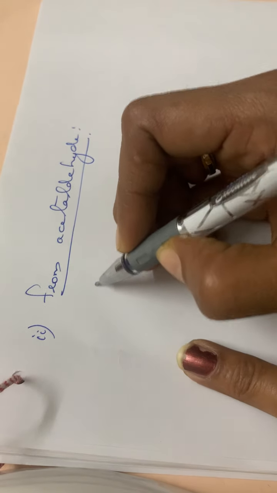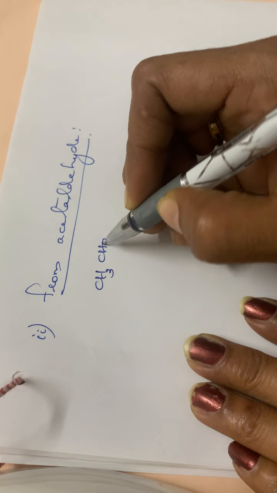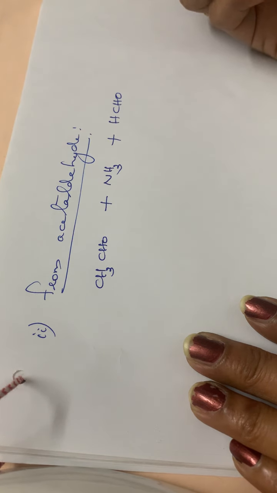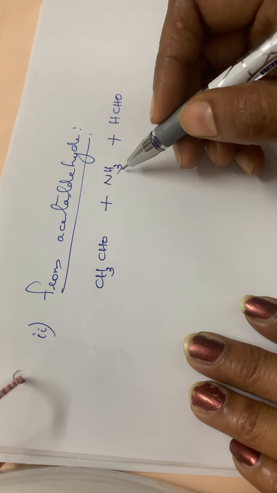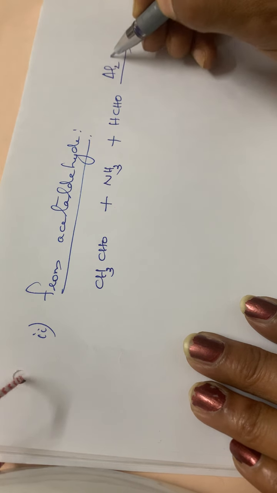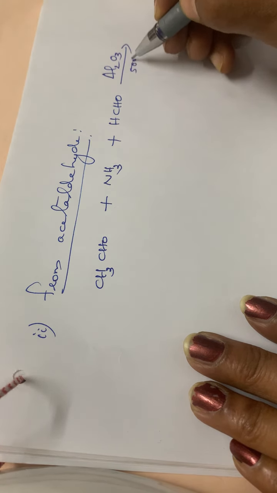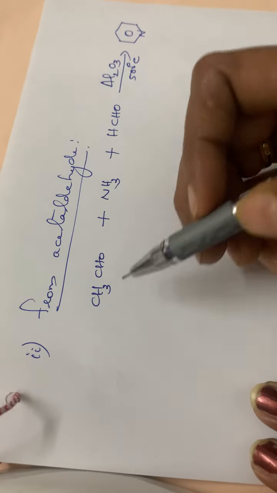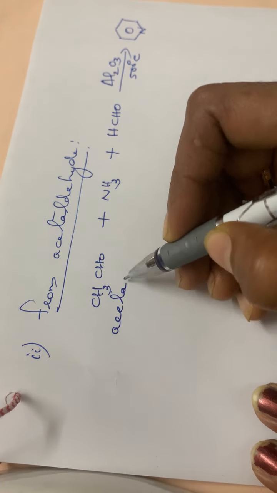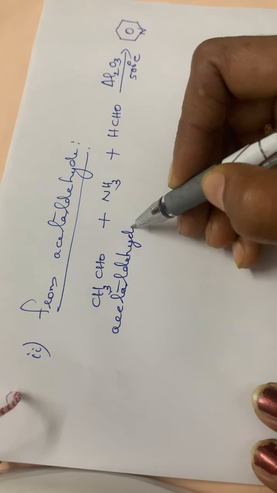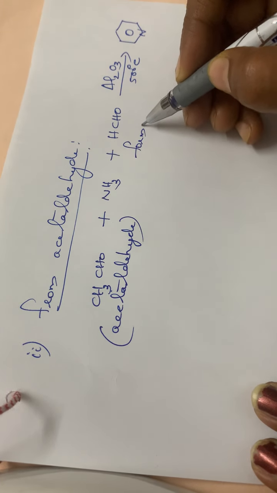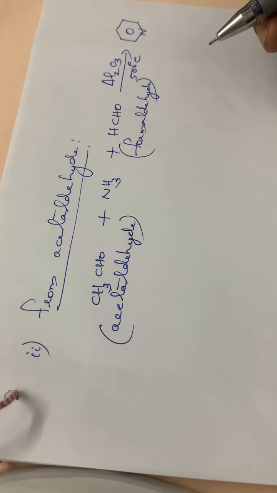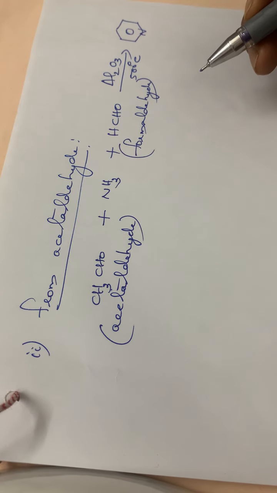See, acetaldehyde is treated with ammonia: CH3CHO plus ammonia plus formaldehyde. Formaldehyde, the formula is HCHO. Okay. So acetaldehyde and formaldehyde in the presence of ammonia, then again in the presence of alumina, Al2O3, and 500 degrees Celsius, the product will be pyridine. Okay. So this is the second method of preparation from acetaldehyde.